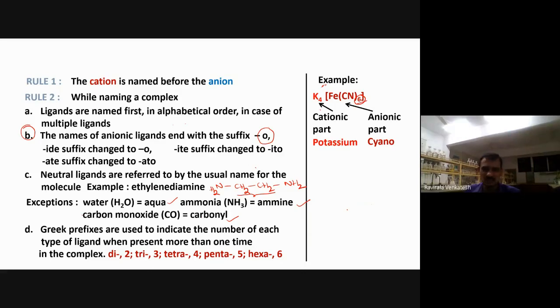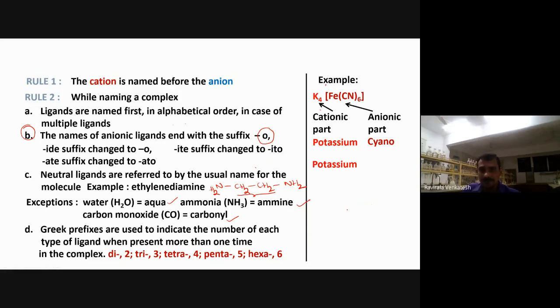This you already know. This is not very important for us. Everyone knows this one. Next, now let me take this one. First we need to make the cationic nomenclature. When you're writing the complex nomenclature, first you write the cation. What is the cation here? Potassium.